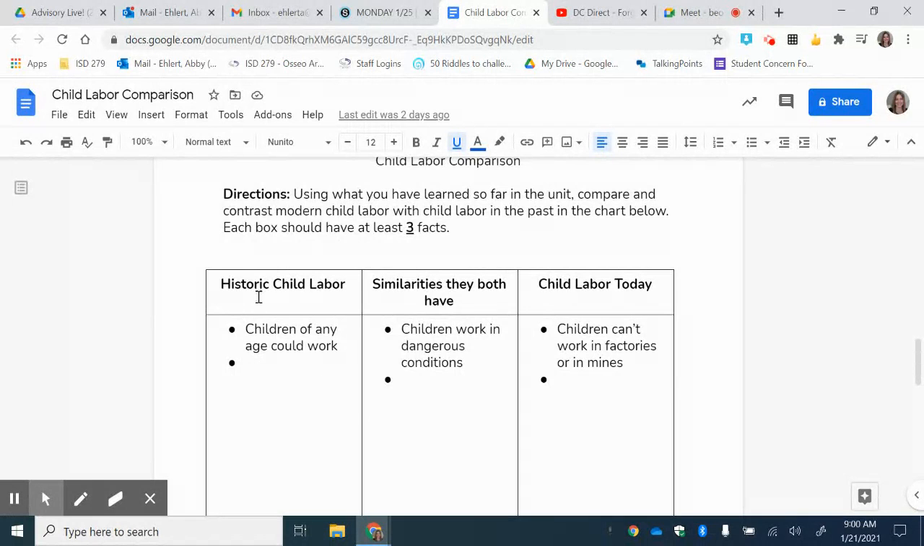All right, so you'll put things in the historic child labor that is specific to the things that we've learned in the last few weeks. Child labor today, things that have changed or are different maybe from what it looked like here. But then in the middle is where you'll put what they have in common, right?